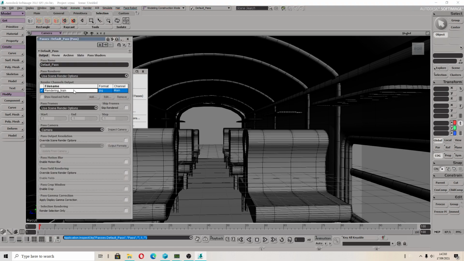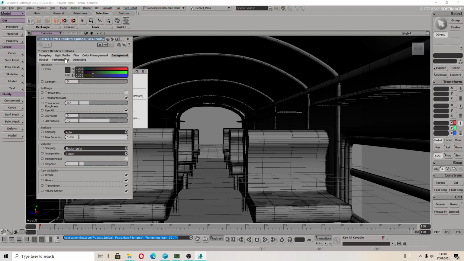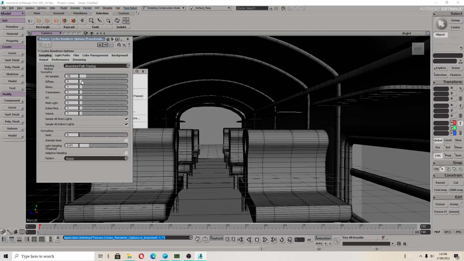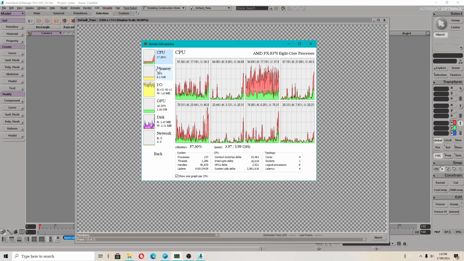I will check once again, because I do not want to overwrite my file, and in render options I will switch to branched path tracing. I will check how much slower it will be, because the graphics card is quicker.